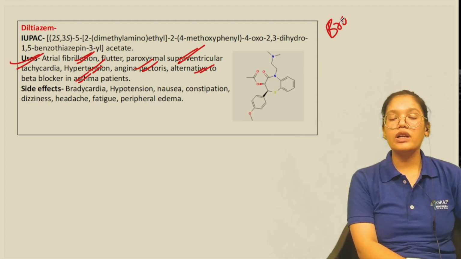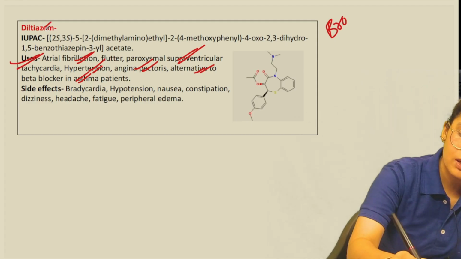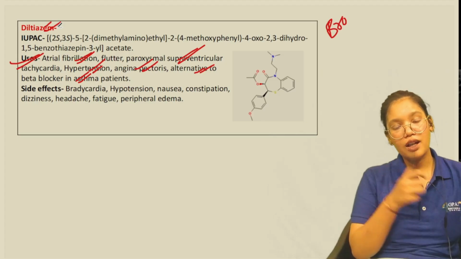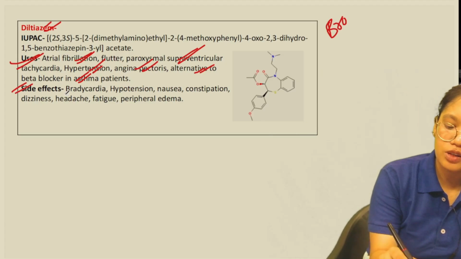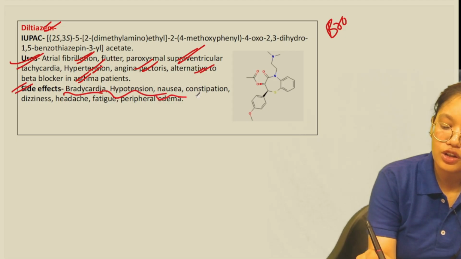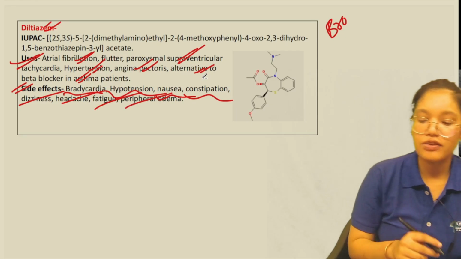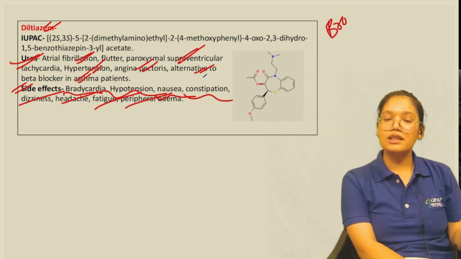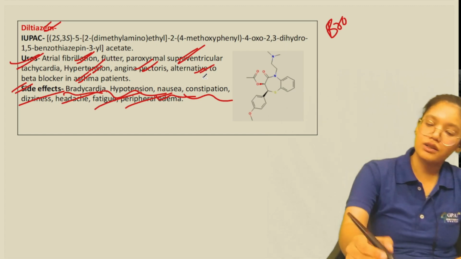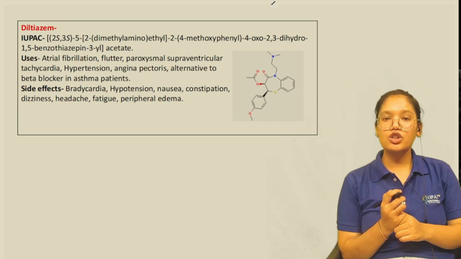So whenever there is an asthmatic patient, we can use diltiazem in place of the beta blockers. Then the side effects: bradycardia, hypotension, nausea, constipation, dizziness, headache, fatigue, peripheral edema. I already told you calcium channel blockers show the side effect peripheral edema. That is a very common side effect that basically all the calcium channel blockers show.